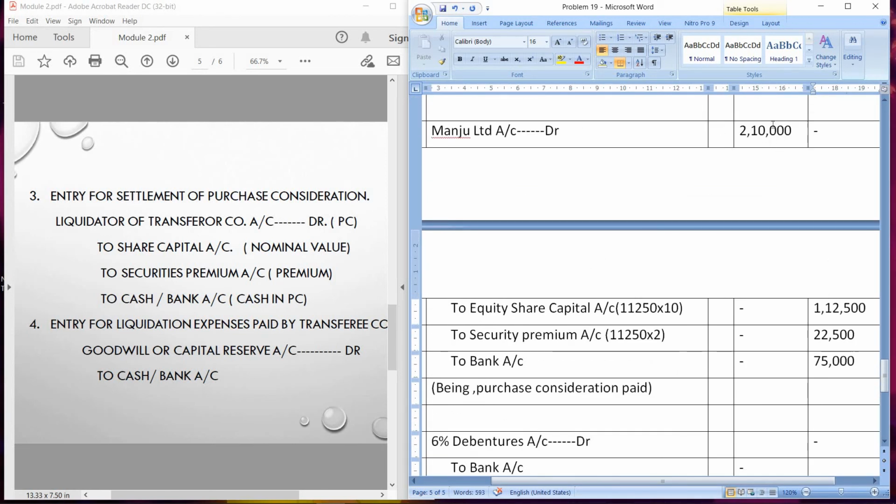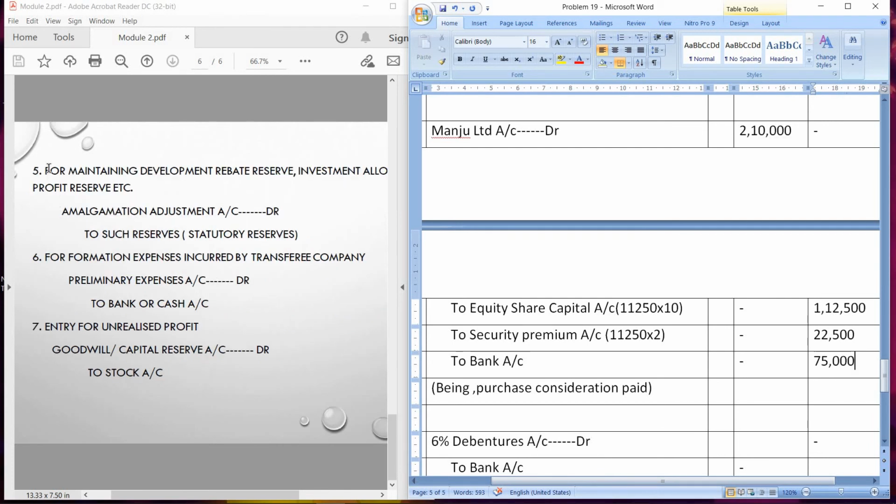First you have to take the total amount of purchase consideration. Then when you take equity share capital account, you have to make sure that here you take the face value, and here the premium amount, that is rupees 2, and the amount that is paid in the form of cash. Narration being purchase consideration paid. Next is entry for liquidation expenses paid by transferee company. So there is no information regarding liquidation expenses, so we will not pass this entry. Next is for maintaining reserves, statutory reserve. No such information is given in the problem, so we will not pass this entry.